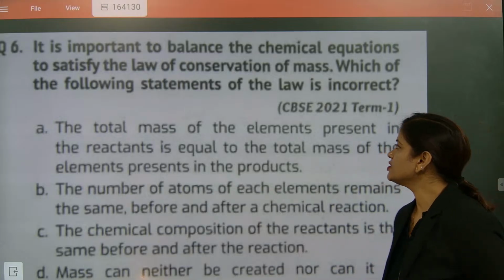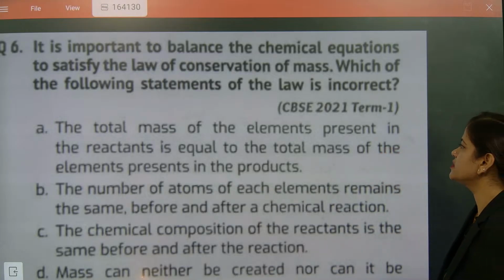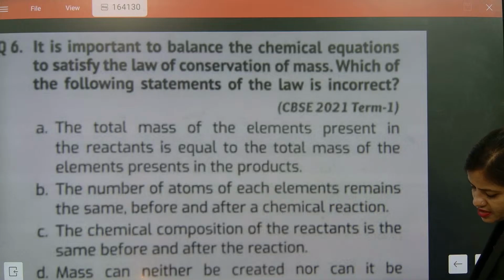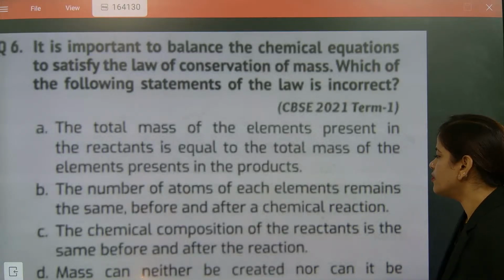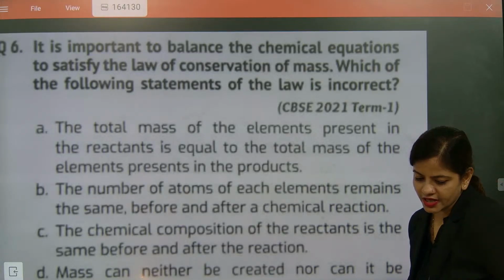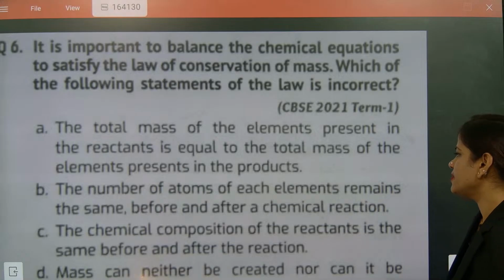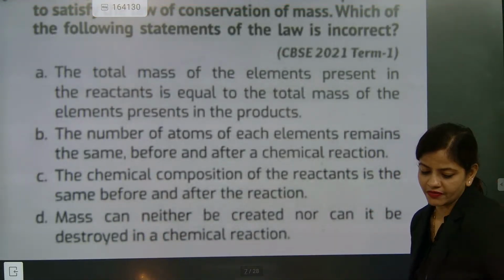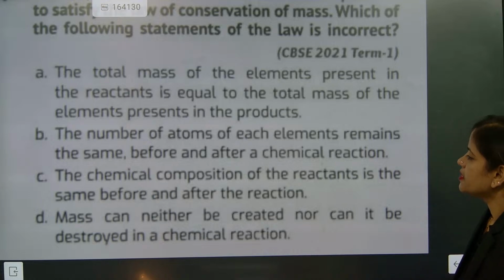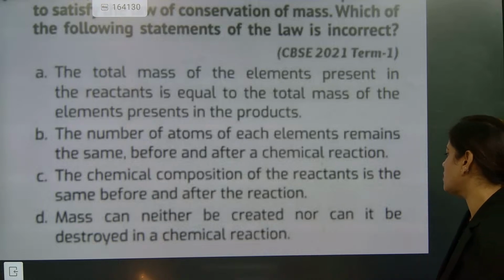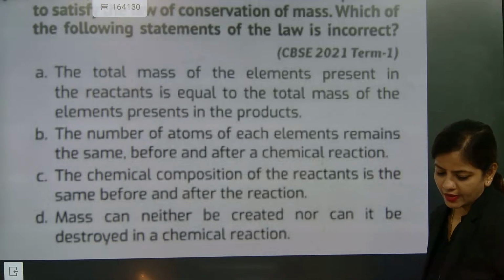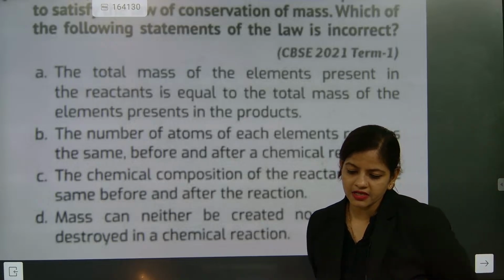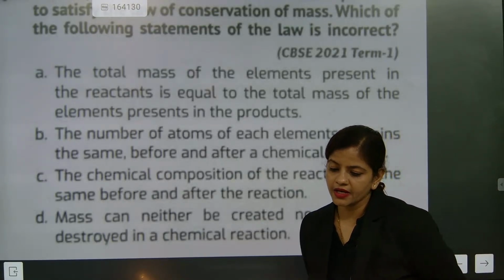First, the total mass of elements present in the reactants is equal to the total mass of elements present in the products. The number of atoms of each element remains the same before and after a chemical reaction. The chemical composition of reactants is the same before and after the reaction. Next, mass can neither be created nor destroyed in a chemical reaction. What is the correct answer, beta? The correct answer here is C.